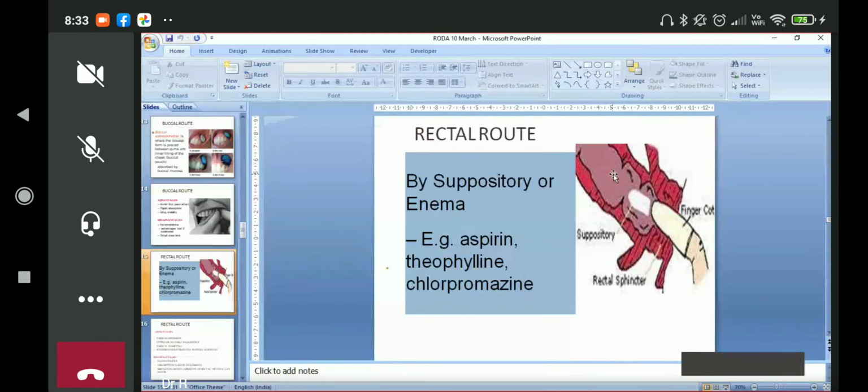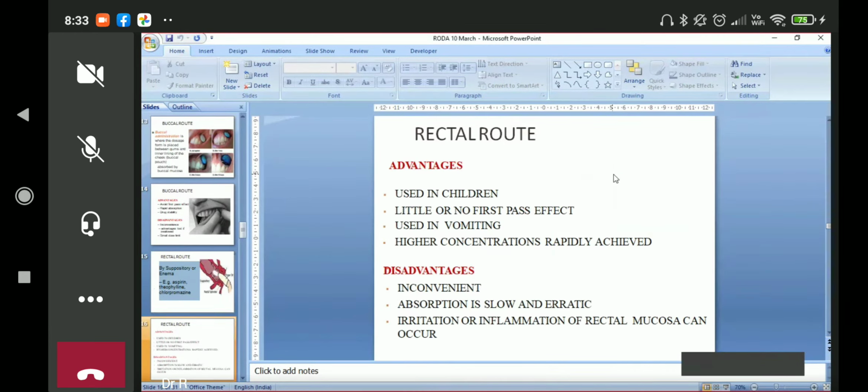Of course, absorption is erratic. It is not as good as oral absorption, because fecal matter is going to interfere with the absorption, and there is a social problem; people may not like to have this. Advantages: used in children, little or no first pass metabolism. Why is it little and why is it none? So it is important to know.